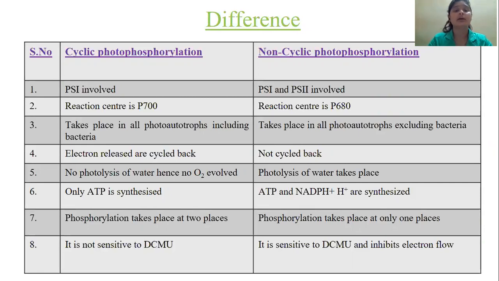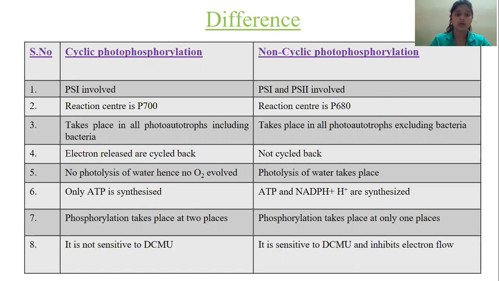In cyclic photophosphorylation, electrons are cycled back to photosystem 1, whereas in non-cyclic, they are not cycled back. In cyclic photophosphorylation, no photolysis of water takes place, and hence there is no evolution of oxygen. Whereas in non-cyclic photophosphorylation, photolysis of water takes place, as a result of which oxygen is evolved.